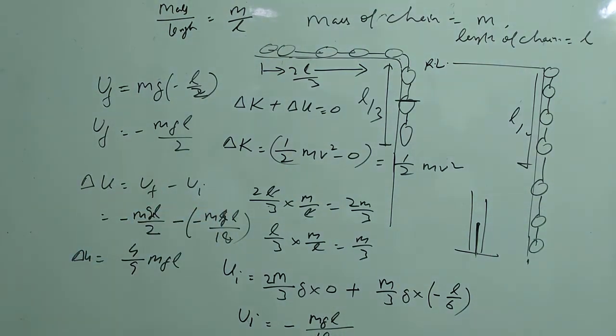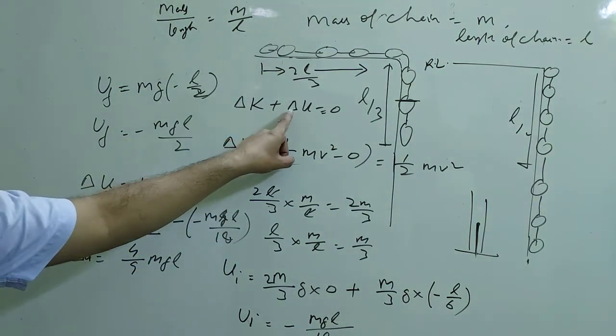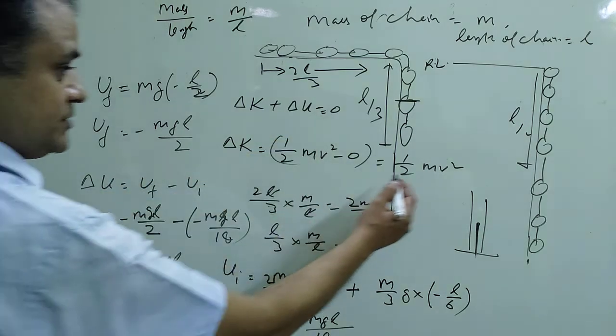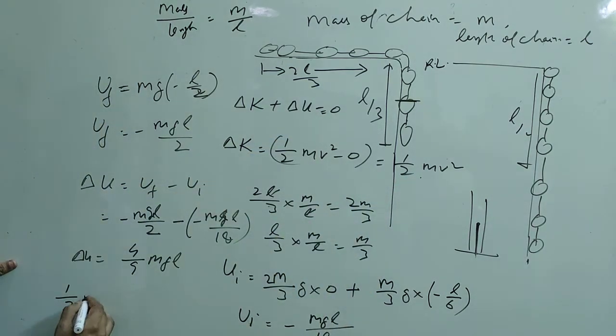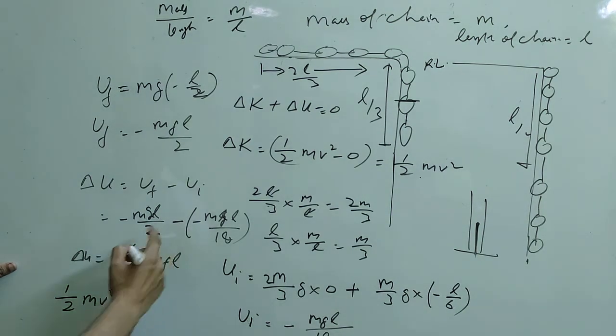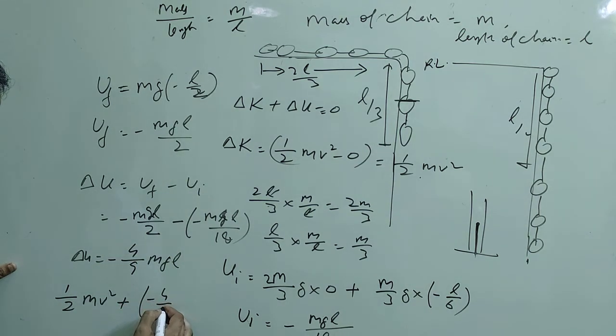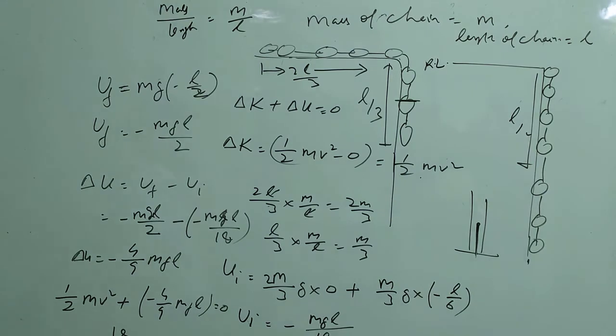As per the logic, delta K plus delta U is equal to 0. Delta K is half mv square, plus delta U, which is minus 4 by 9 mgL, is equal to 0. Transfer it to the other side and you can calculate the velocity of the chain. So by this concept you can calculate the velocity of any object. Thank you.